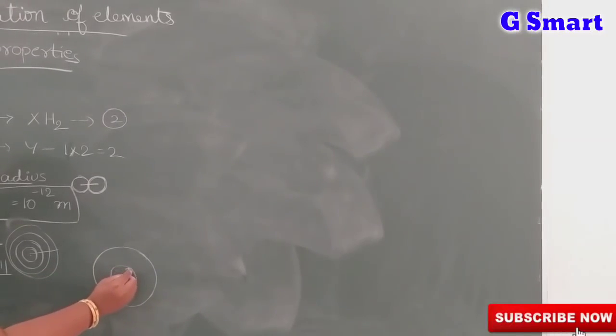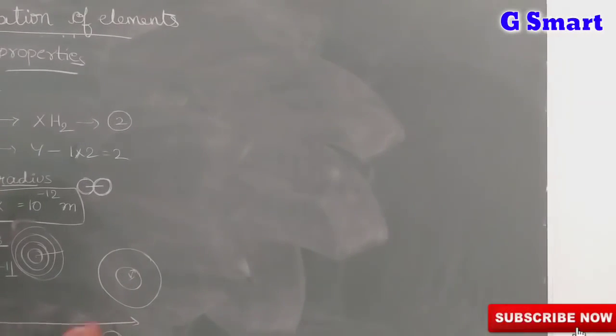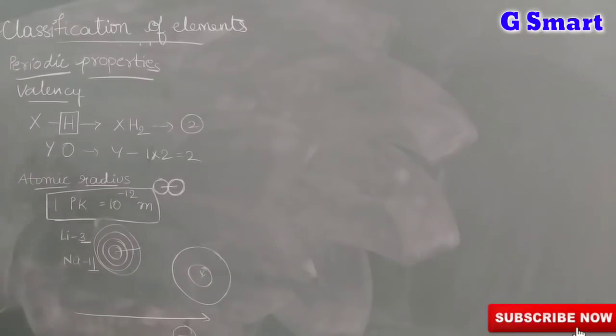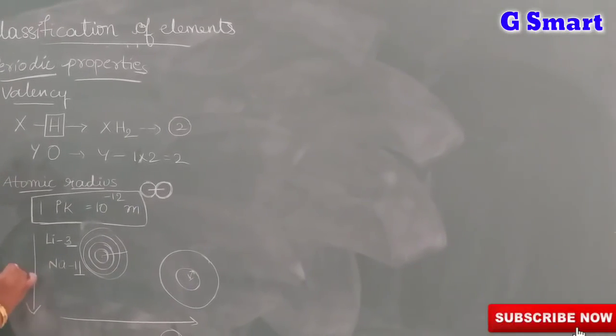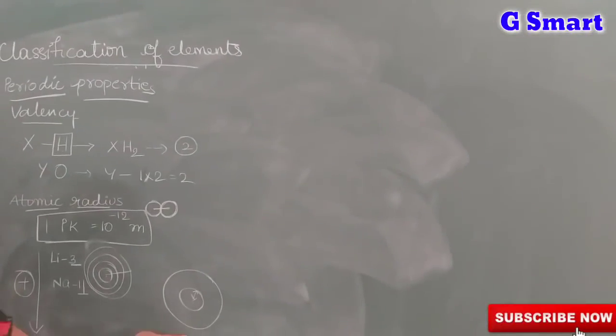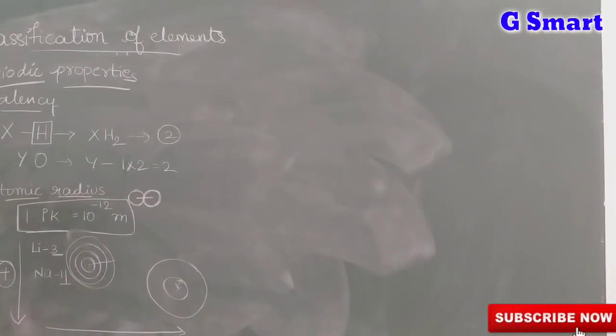So, due to this property, from left to right, atomic radius will decrease in periods. Remember this one. In groups from top to bottom, atomic radius will increase. In periods from left to right, atomic radius will decrease.